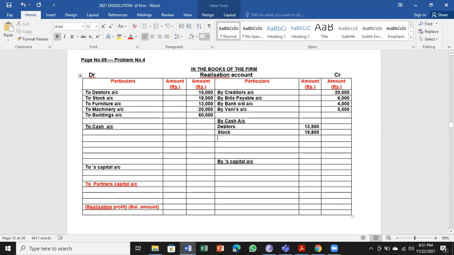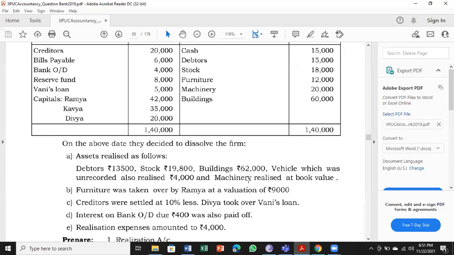So buildings realized 62,000 and unrecorded vehicle realized 4,000.